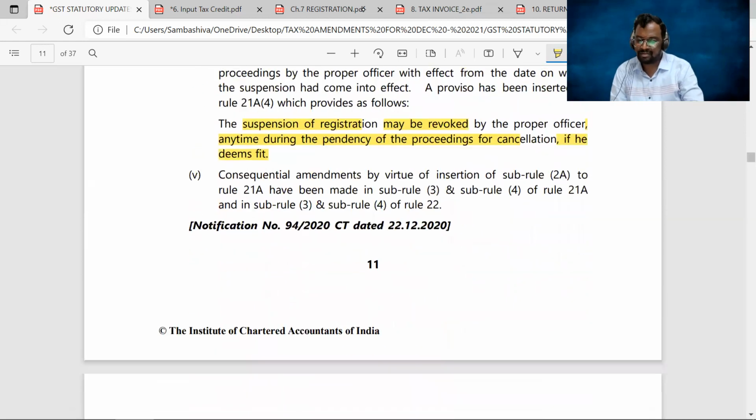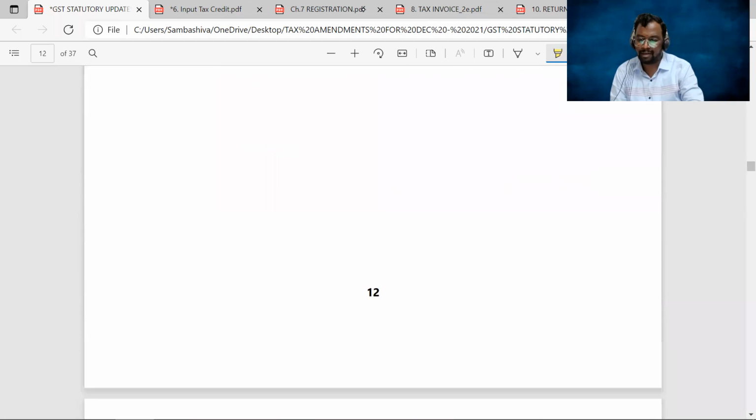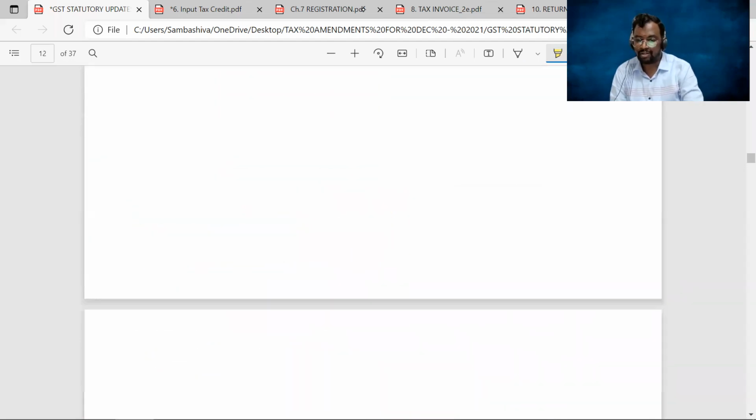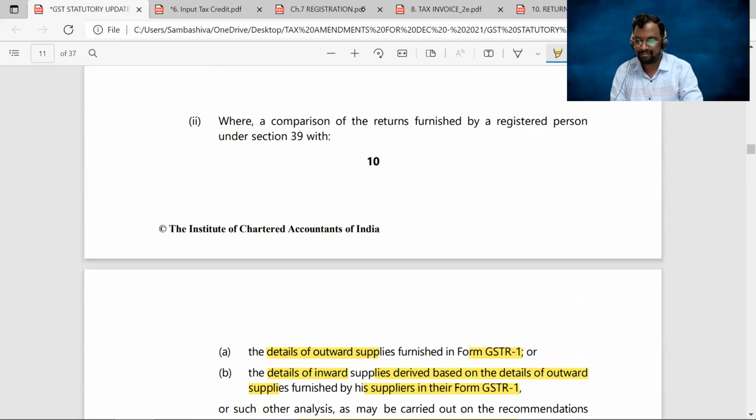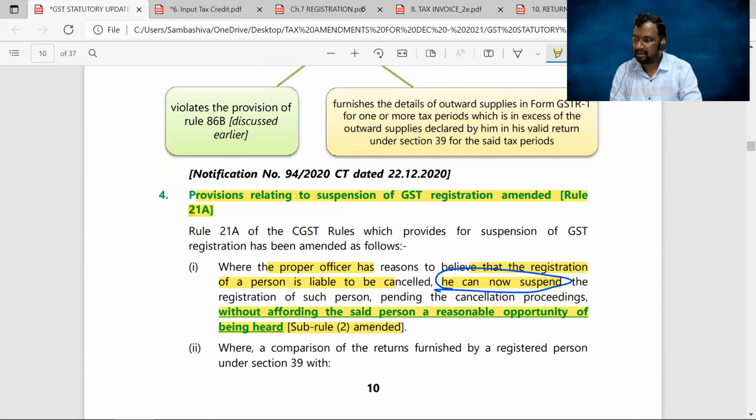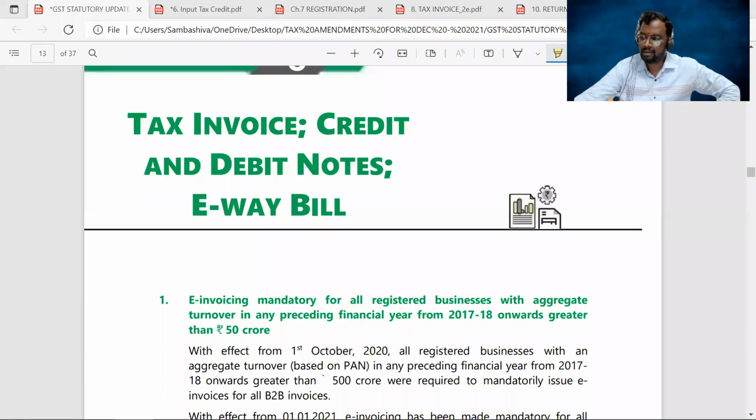Right, sir? So this is another amendment and the last amendment from the chapter registration. Clear, sir? So there are 4 important amendments from the chapter registration. So just go through it, sir, once and ask the doubts if any. Completed, sir. Now let's move on to chapter number 8.